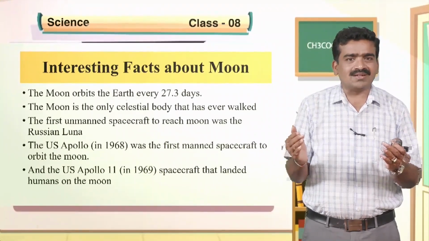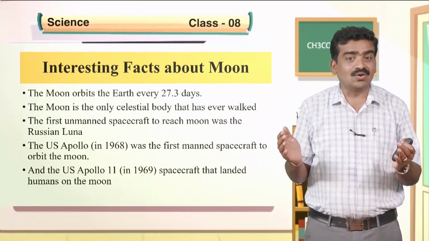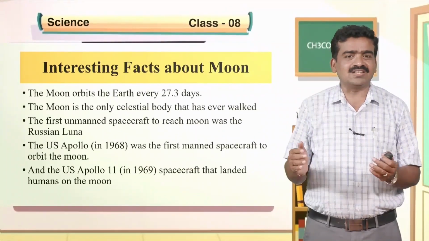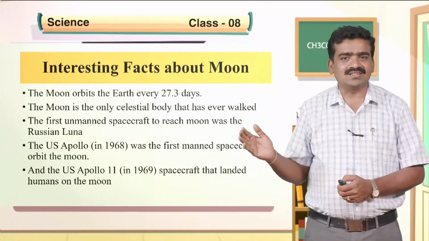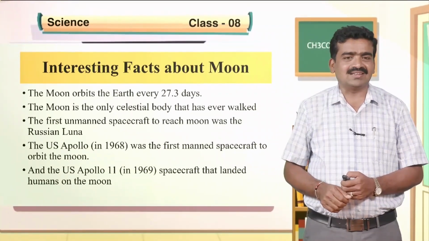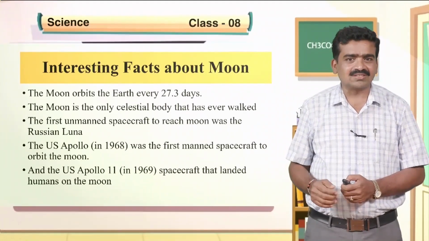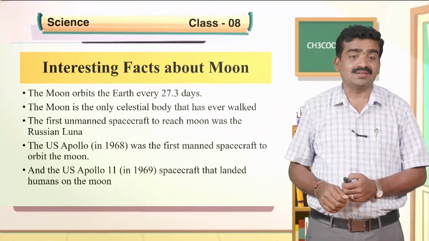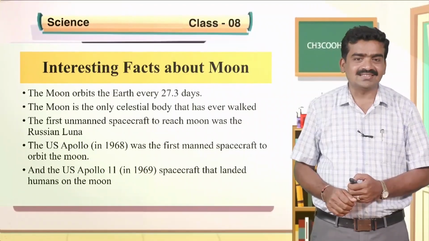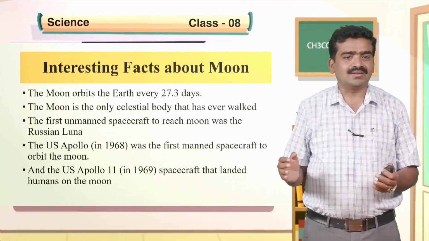The moon orbits the earth every 27.3 days. The moon is the only celestial body on which humans have ever walked. The first unmanned spacecraft to reach the moon was the Russian Luna. The US Apollo, in the year 1968, launched by America, was the first manned spacecraft to orbit the moon. And the USA's Apollo 11, in the year 1969, was the spacecraft that landed on the moon with humans.